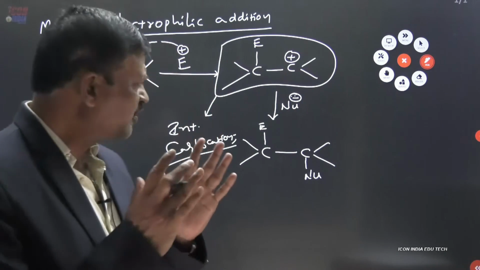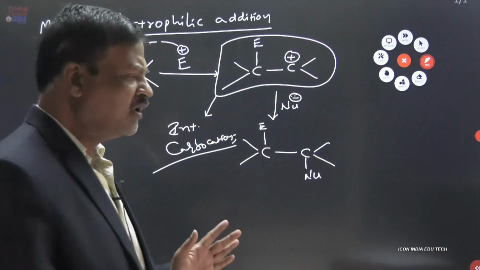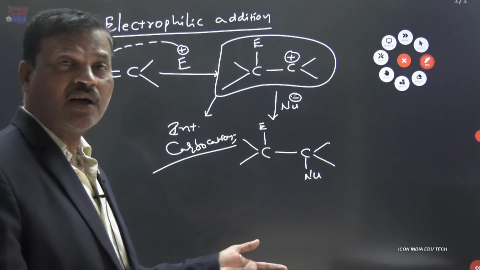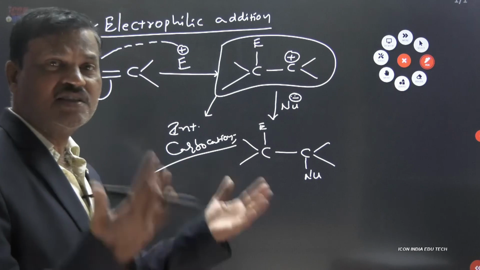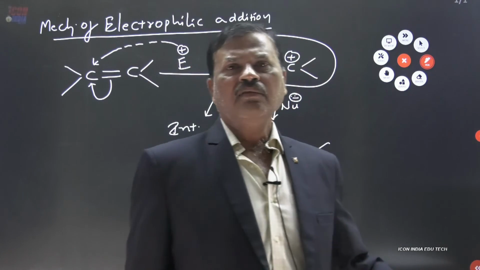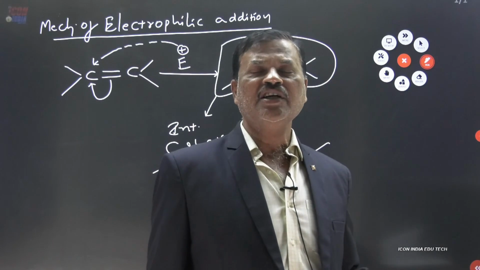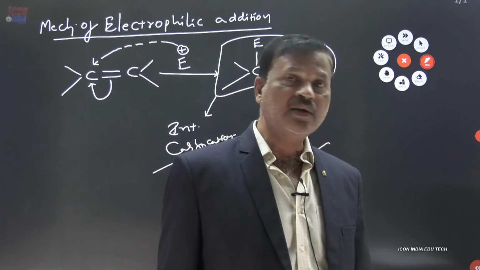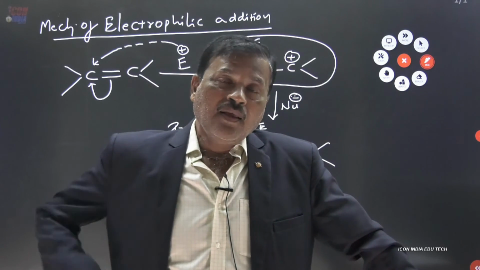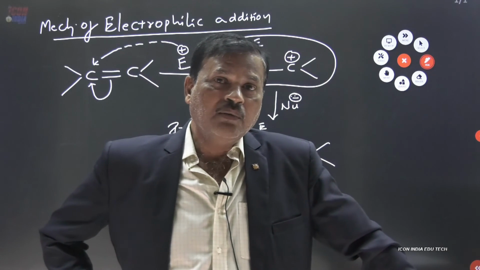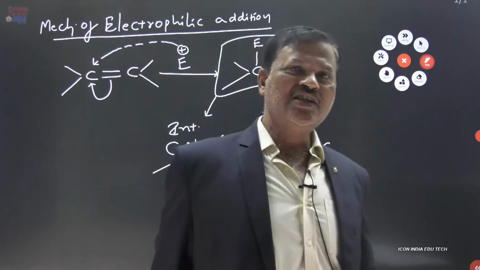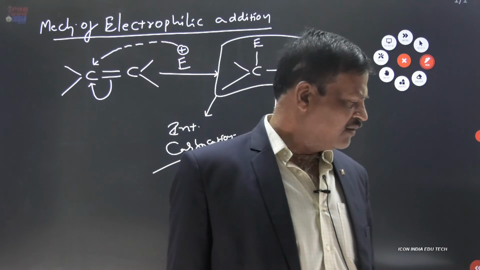That is why our focus is on what are the possibilities of the carbocations and which is the more stable carbocation. Already we have discussed Markovnikov addition and anti-Markovnikov addition. Markovnikov addition is that electrophilic addition only, but anti-Markovnikov addition is free radical addition. Those two mechanisms we have already discussed.